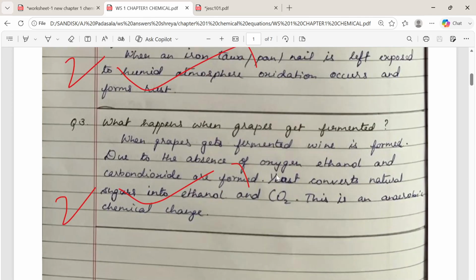And the next question is, what happens when grapes get fermented? We all know that fermentation happens in the absence of oxygen, where ethanol and carbon dioxide are formed. The yeast converts the natural sugars that are present in the grapes into ethanol and carbon dioxide. This type of reaction we can also call anaerobic respiration.